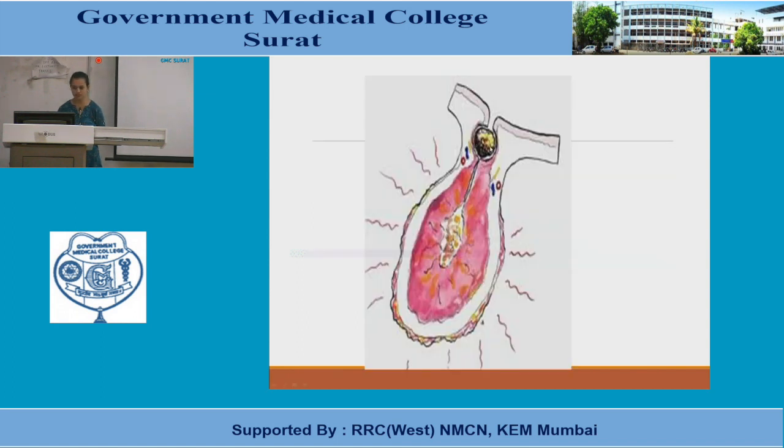So this is a pictographic representation of a fecolith which is obstructing the lumen. The lumen of an appendix is very small, but now what happens? The secretions start accumulating within the lumen, and that's why the blood supply is compromised, first of all the venous drainage and then the arterial supply of the appendix.